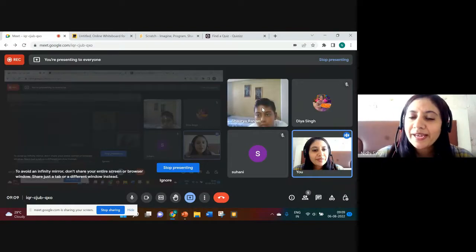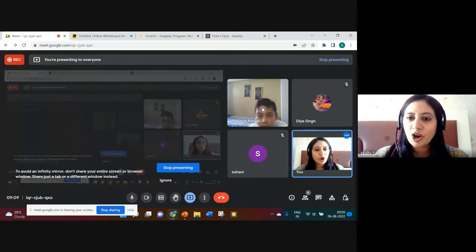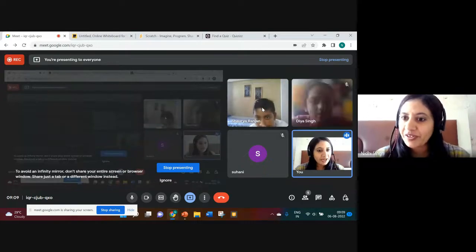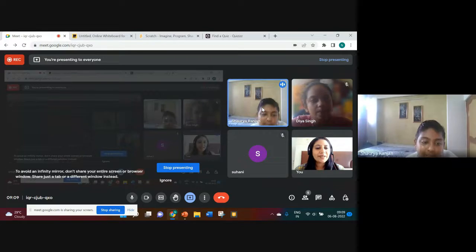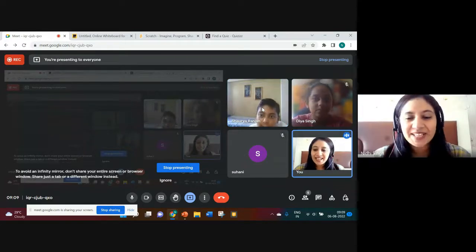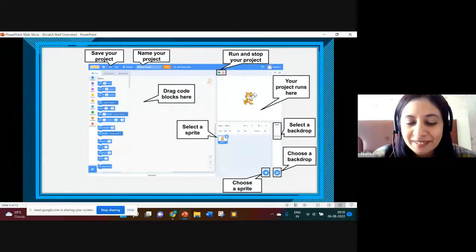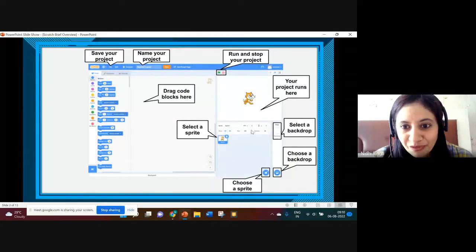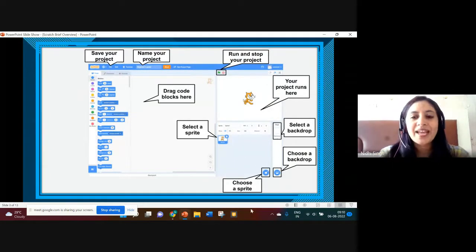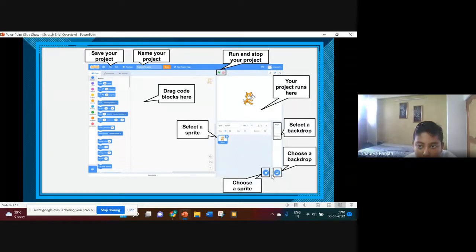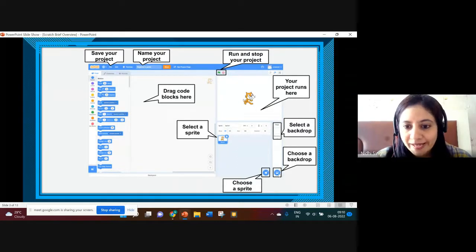Have you ever seen any play on stage, or has anyone participated in a play? Just like that, this is your stage, and here all actors, that means your sprites, will perform. At the bottom extreme right, two icons are there. The first one is to choose your sprite, the second one is to choose your backdrop.